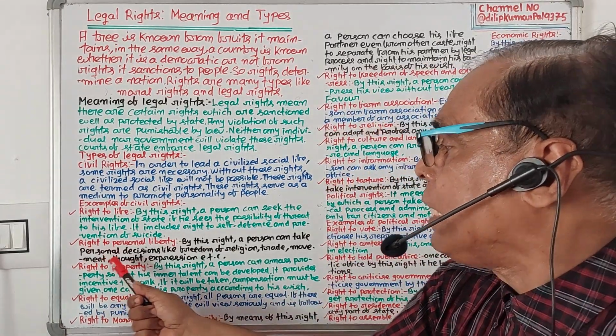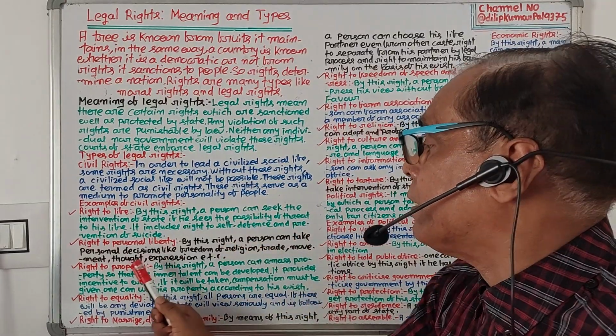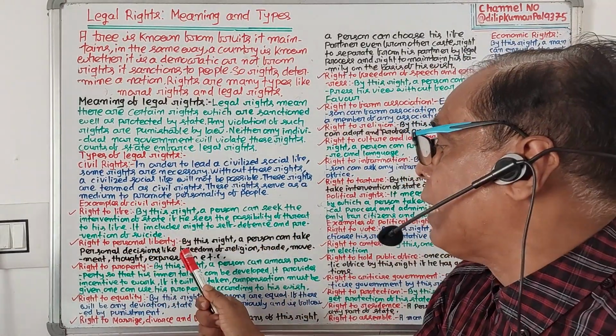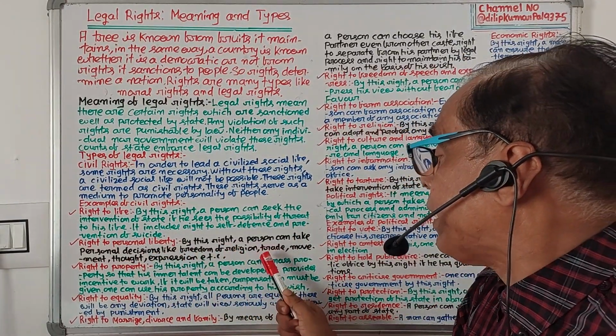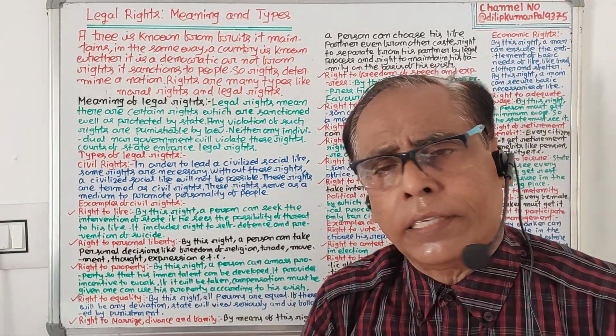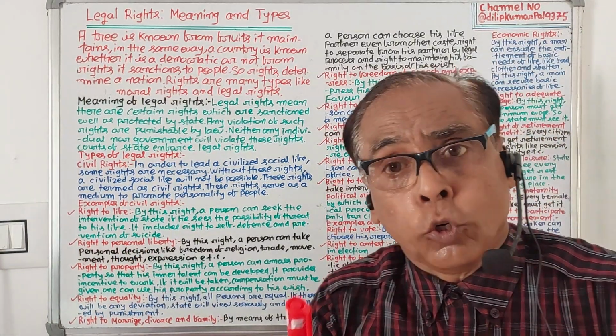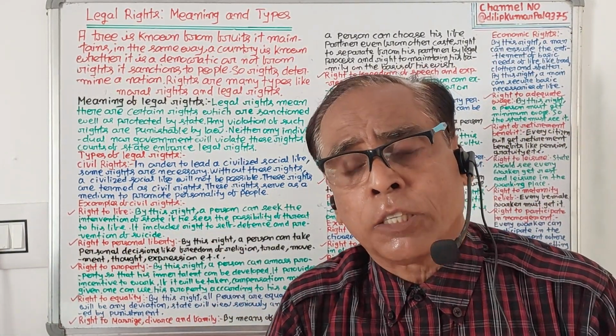Number two, right to personal liberty. By this right, a person can take personal decisions, like freedom of religion, trade, movement, thought, expression. Right to personal liberty is another civil right.